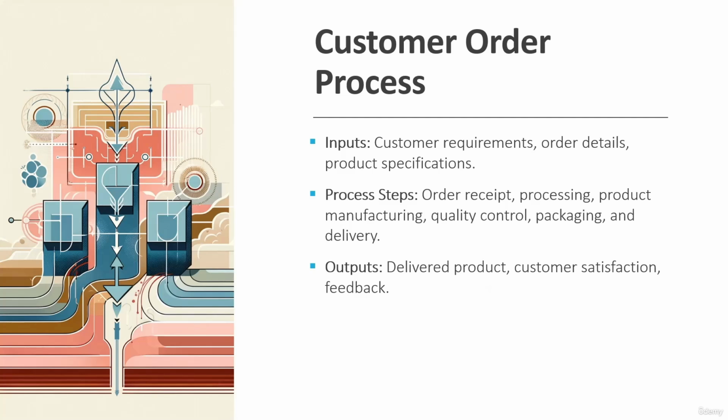Now here is a very simple example. Let's say the process is related to the customer order. When you are receiving customer orders, the inputs would be the customer requirements, the order details, the product specification, or the raw material which you are using for the production. And then there are process steps. In the process, you are doing the order receipt, manufacturing, quality control, packaging, delivering. And then the output will be the final product or the final service which you are delivering, leading to customer satisfaction.